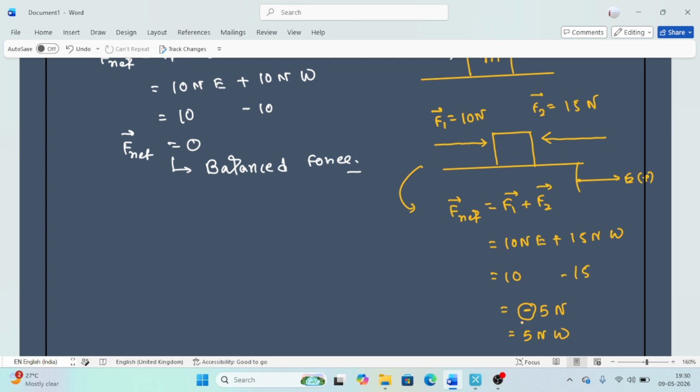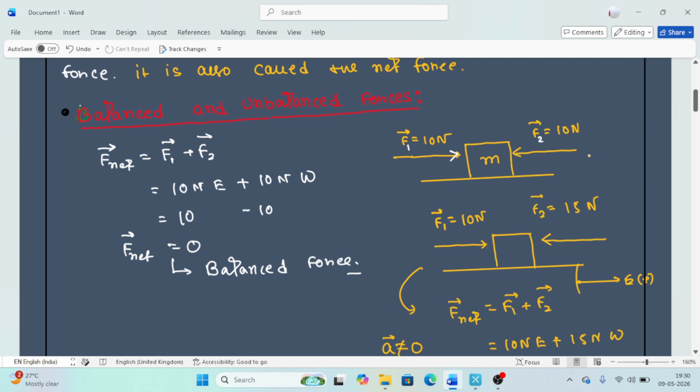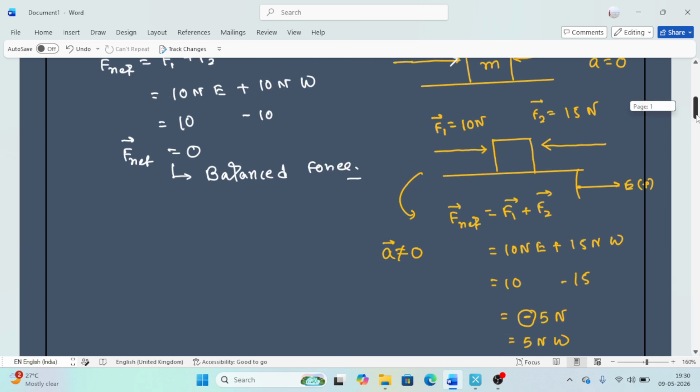That means at that time, if I ask what the acceleration is, the answer is that the acceleration is not equal to 0. But in the earlier situation the acceleration will be 0, because there is no net force acting. So when acceleration is 0, that means net force is 0.